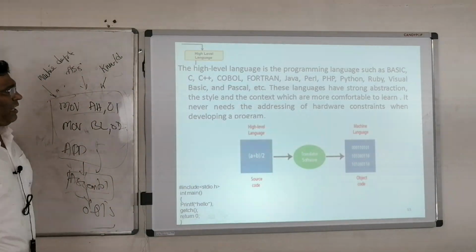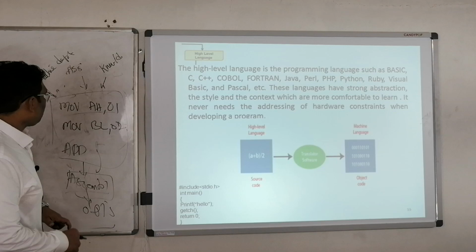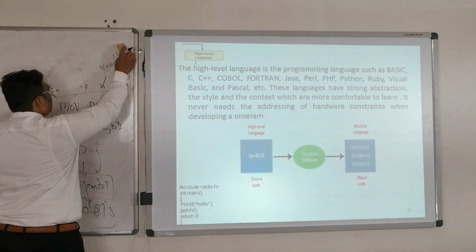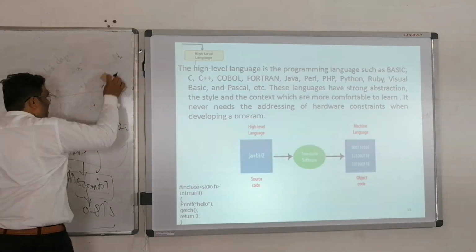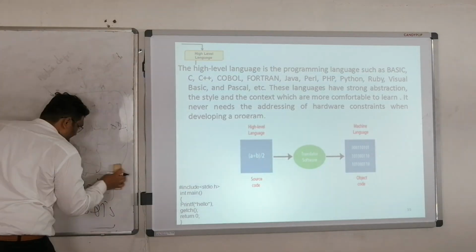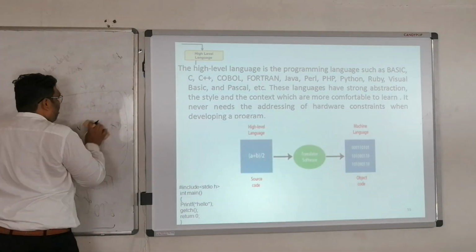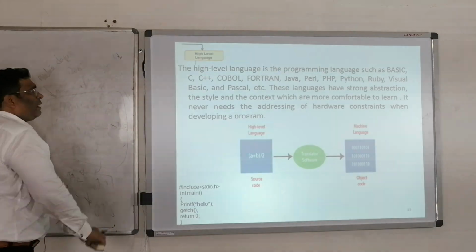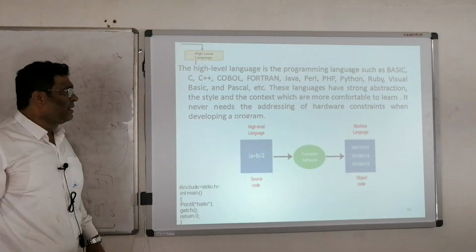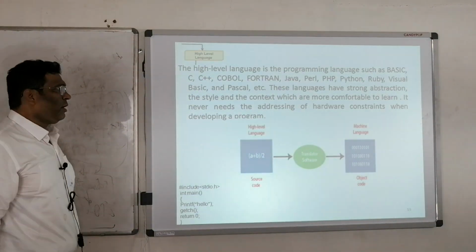Now the other part, high level language. The high level language is programming language such as Basic, C, COBOL, or Java.